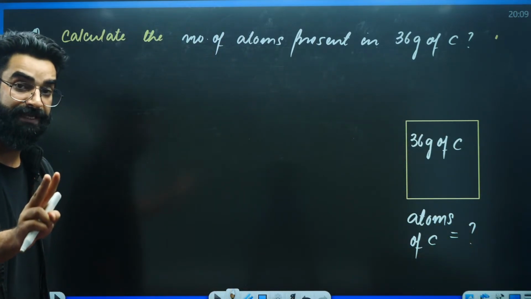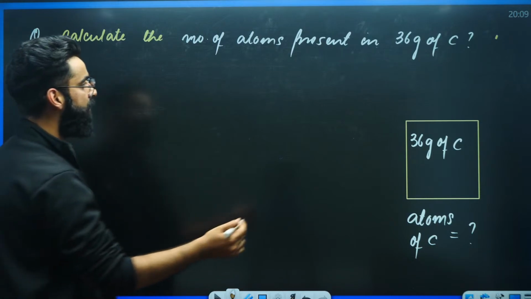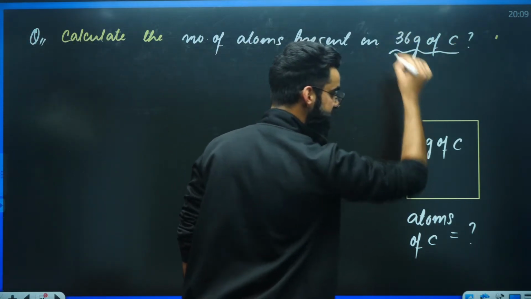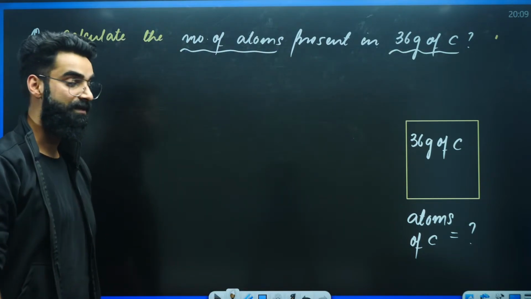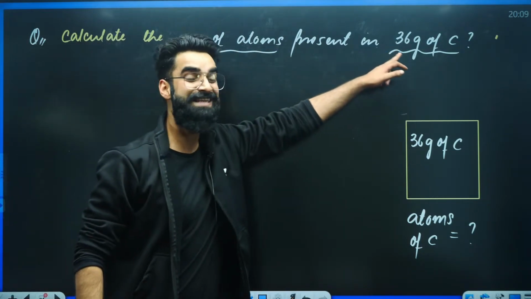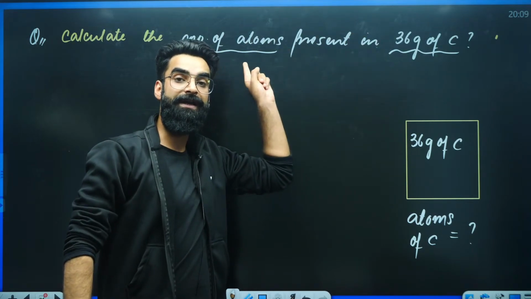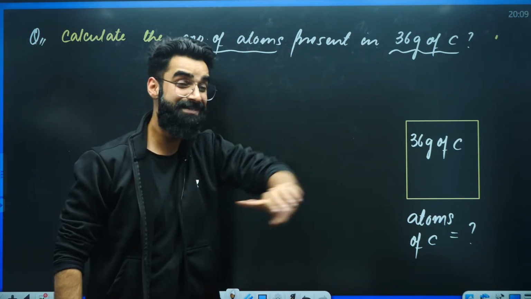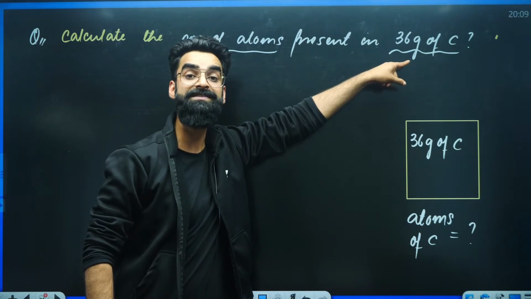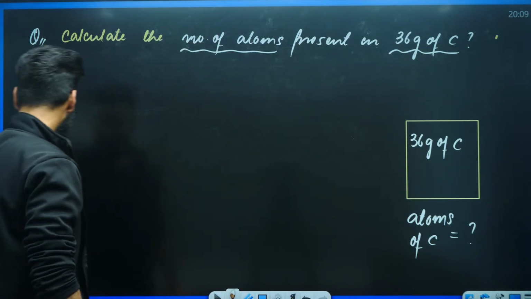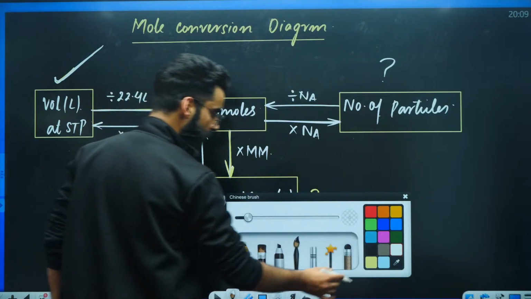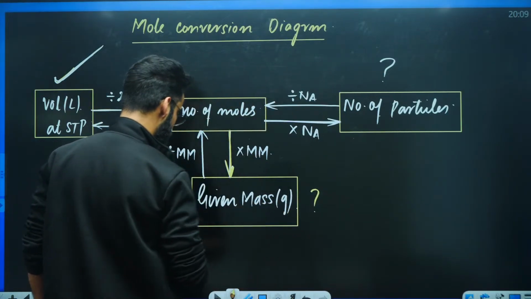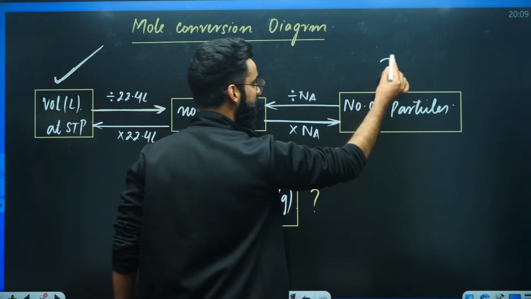Now you have to look for two things. First, what is given? We are given the mass of the substance. What are we supposed to calculate? We are supposed to calculate the number of atoms, the number of particles. Mass is given. Particles we have to calculate. Whatever is given, start from that. So start from mass and end at particles.